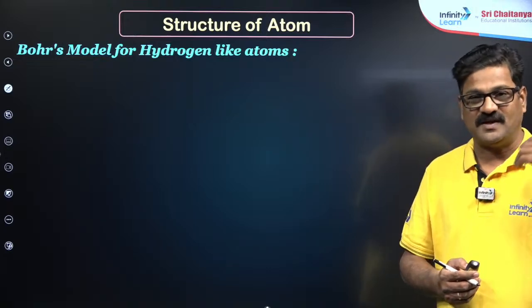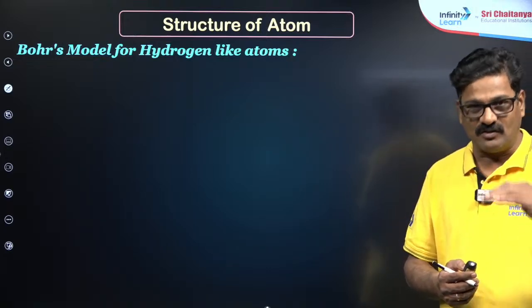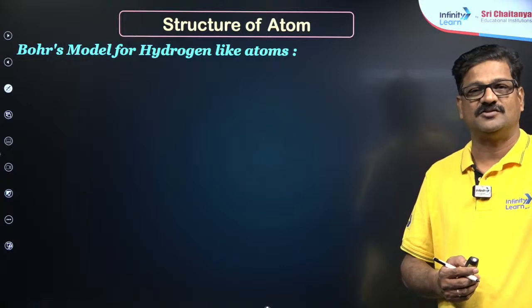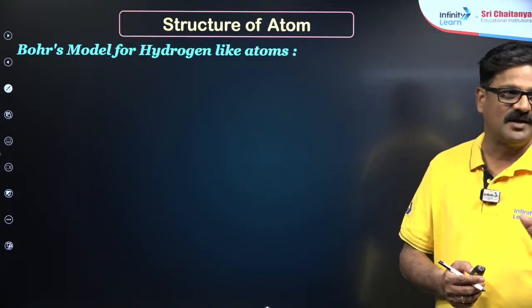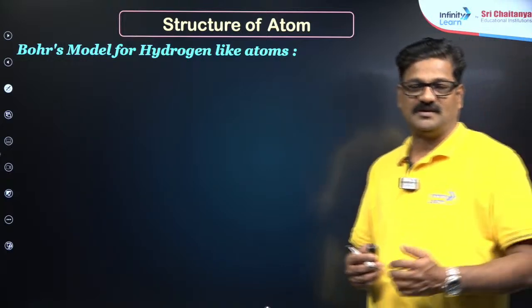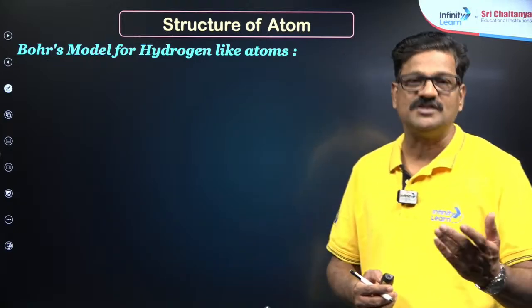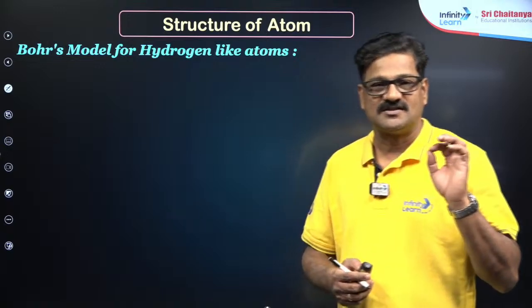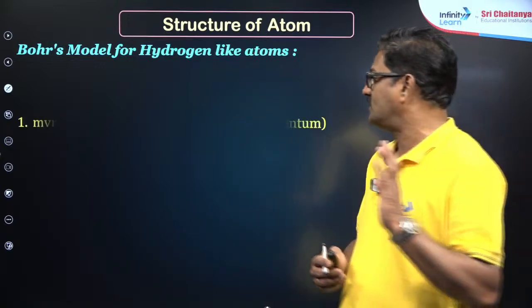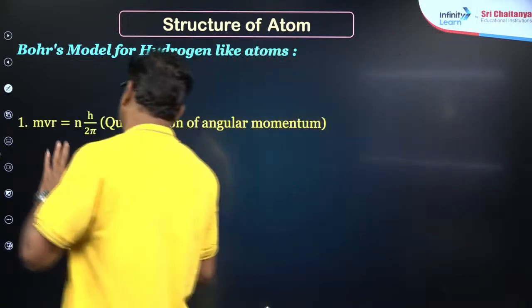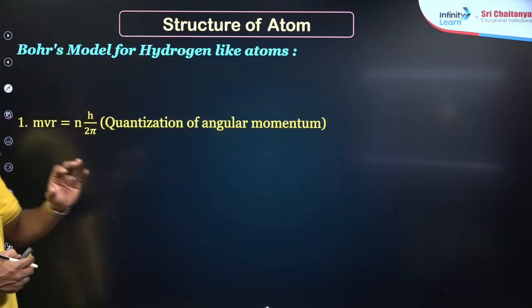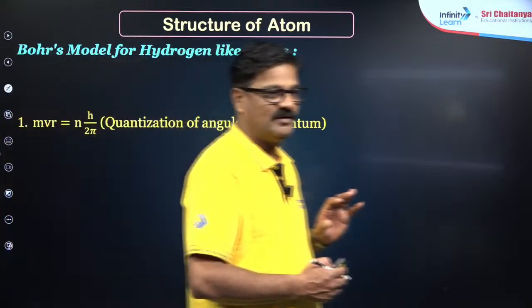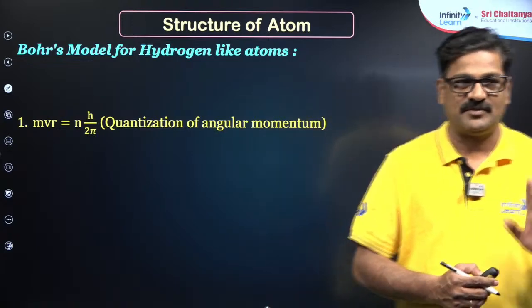If energy is given, a lower energy electron can jump to a higher energy shell, and the amount of energy, that is delta E, is equal to E2 minus E1, and it successfully explains the spectrum of hydrogen. Angular momentum is quantized: mvr is equal to nh by 2 pi, n is the shell number.